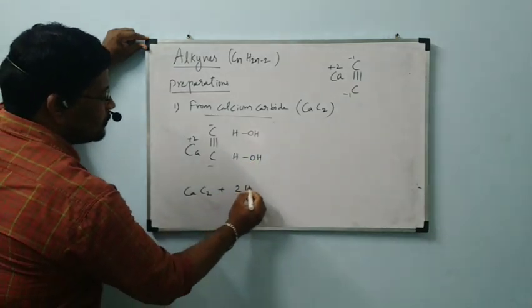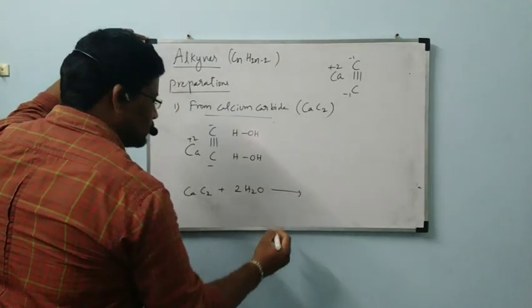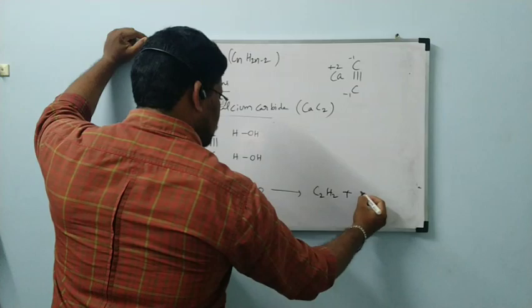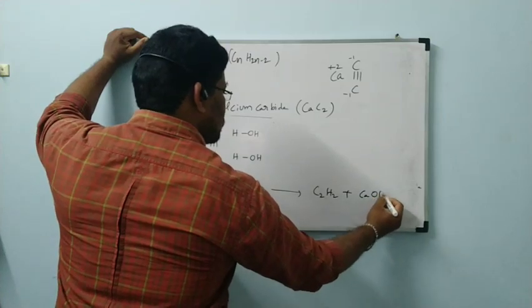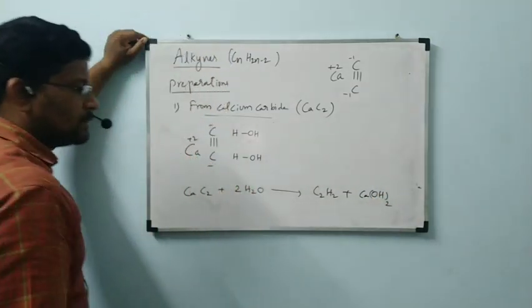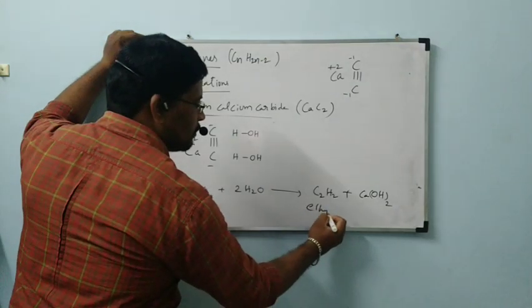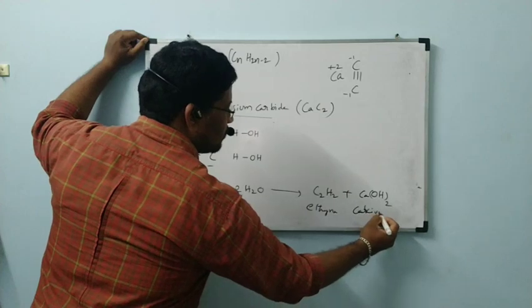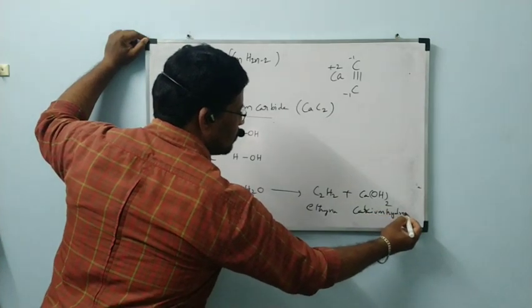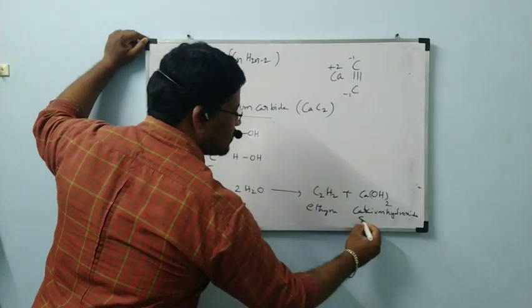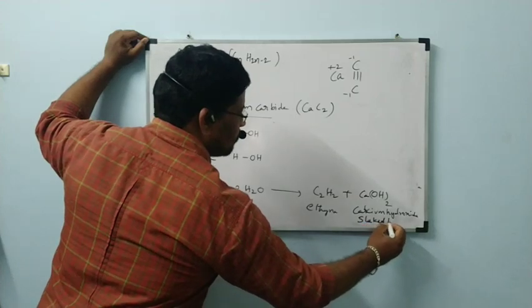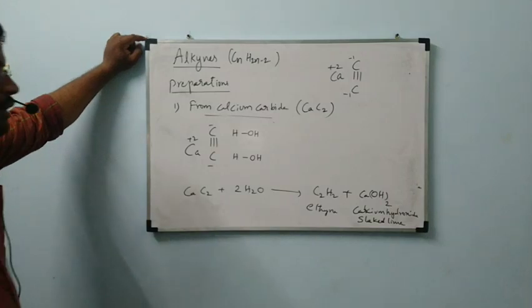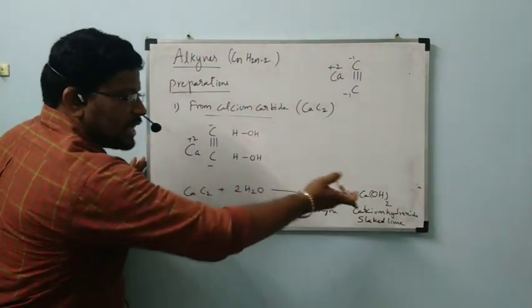CaC2 plus 2H2O gives rise to C2H2 plus Ca(OH)2. Ethyne plus calcium hydroxide. Calcium hydroxide is called slaked lime. Now, this is the reaction.